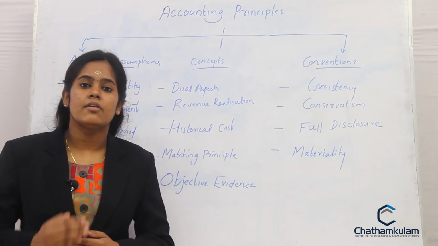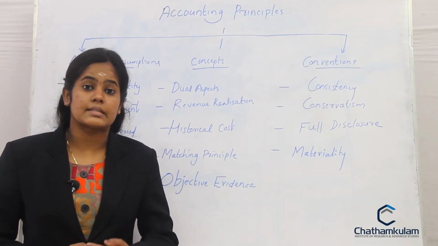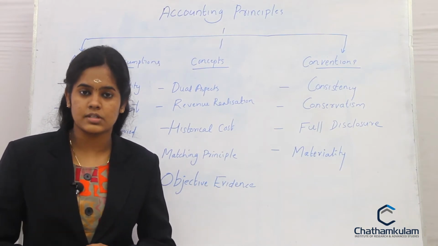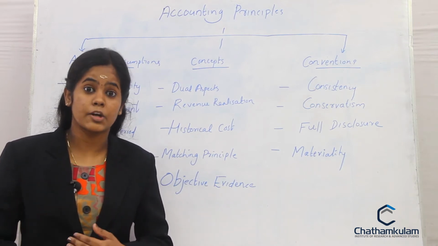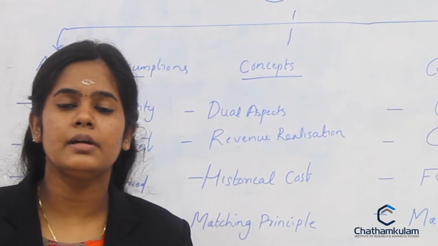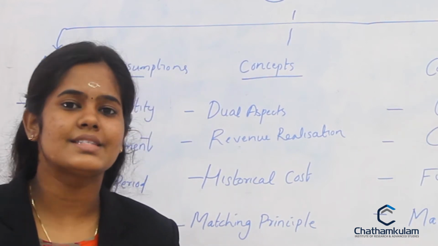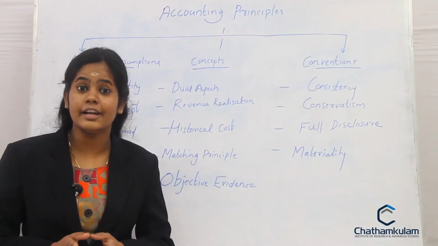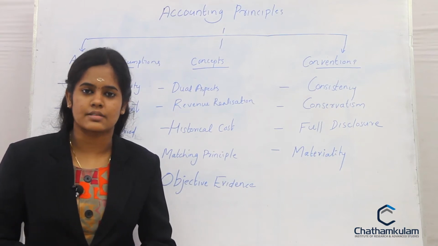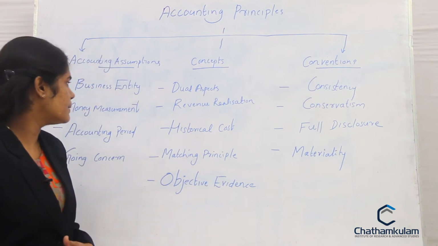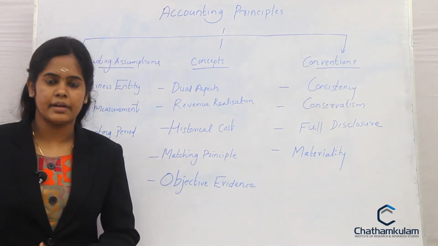For example, when we are appointing an experienced chief executive officer to the organization, it is a valuable thing. It can contribute a lot to the profitability of the organization, but still it is not quantifiable in monetary terms, so we are avoiding such transactions. That is what money measurement is about. Coming to the accounting period.